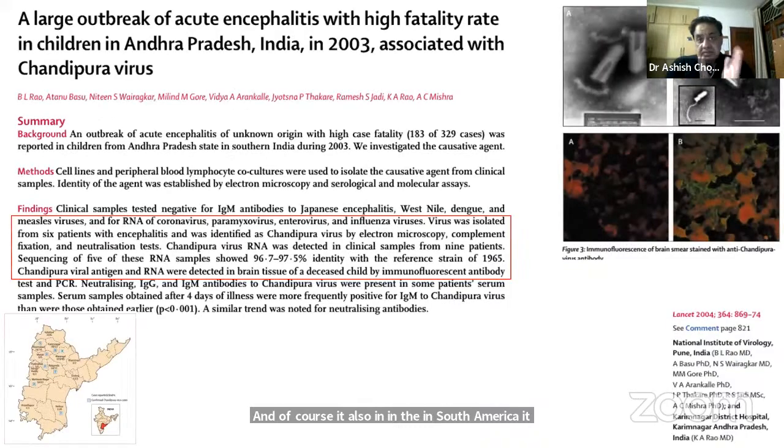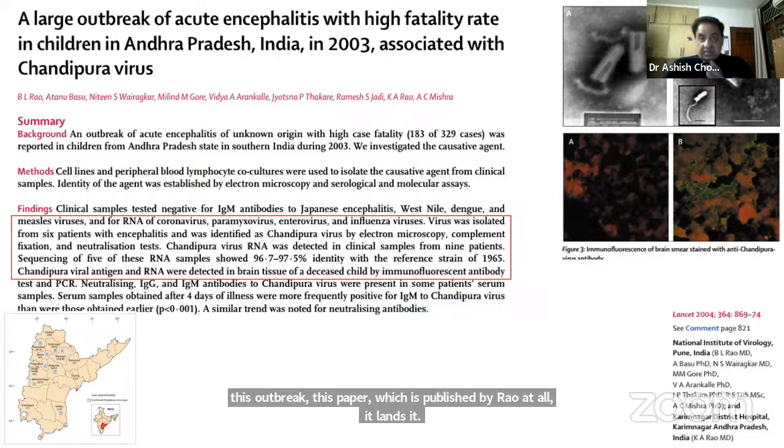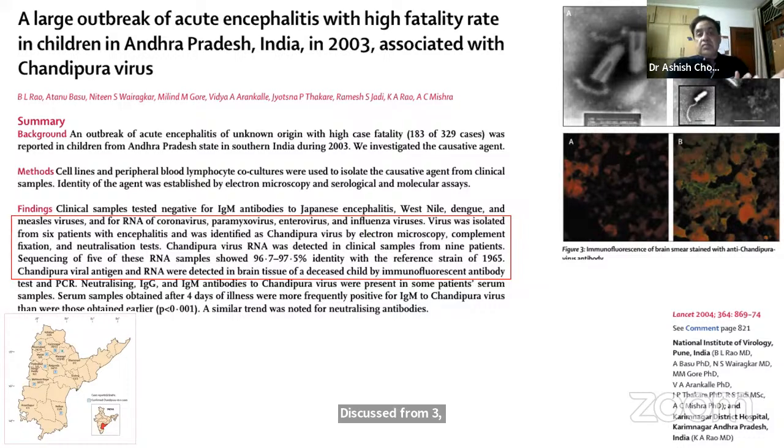Now, if you look at the important outbreaks in India, the first outbreak was in 2003, and this paper was published by Rao et al. in Lancet. Of 329 suspected cases, clinically compatible with Chandipura encephalitis or encephalopathy, 183 had died.